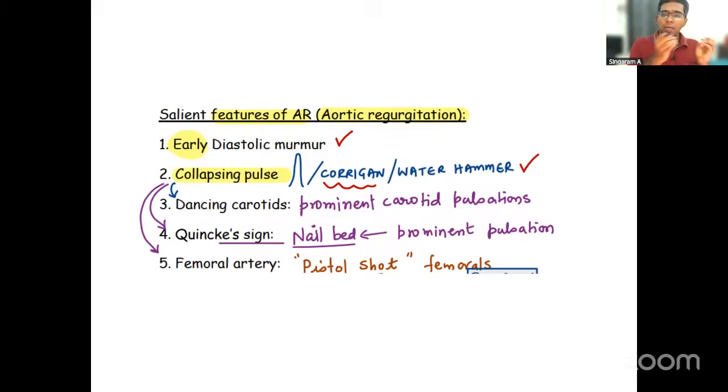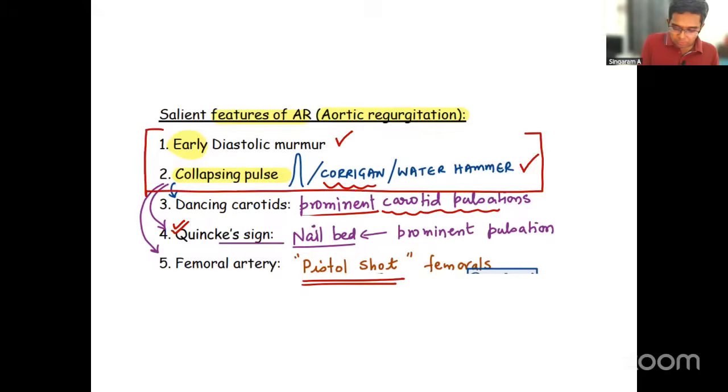You can also have other manifestations in the form of dancing carotid, which means carotid artery pulsations are very prominent. Then in the nail bed area, you can have pulsation that is called Quincke's sign, a very famous sign. And over the femoral artery, you can hear sounds called pistol shot femorals. If you can't remember the full list, at least remember the first two, based on which the question was framed, and based on which you can tell the diagnosis for the majority of case scenarios of aortic regurgitation.